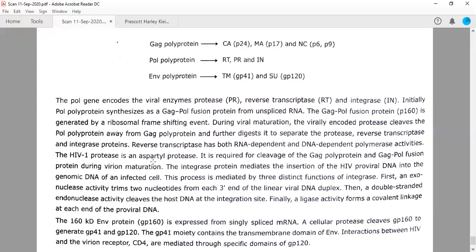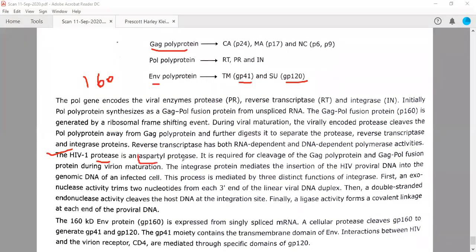HIV1 protease is an aspartyl protease. This we have actually discussed in our enzyme class. HIV1 protease is cleaving all these proteins, this 55 kilodalton protein or this ENV protein, which is actually GP41 and GP120, but initially it is a 160 kilodalton protein. So this 160 kilodalton big protein should be cleaved into the 120 and 41, right? These numbers are the molecular masses, the kilodaltons, of these proteins.